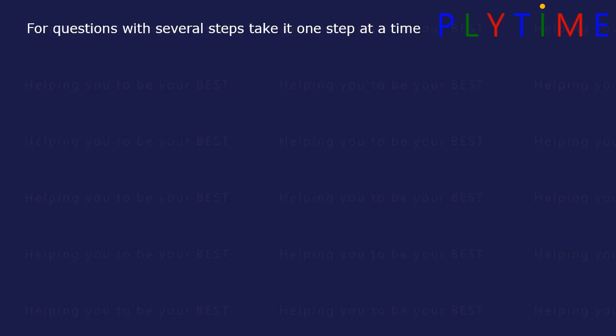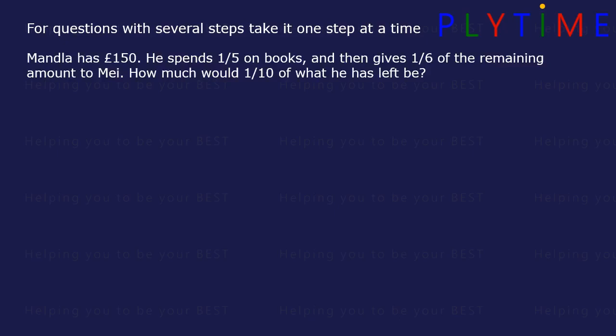For questions with several steps, take it one step at a time. Mandla has £150. He spends 1/5 on books and then gives 1/6 of the remaining amount to May. How much would 1/10 of what he has left be? What's the question asking you to do?